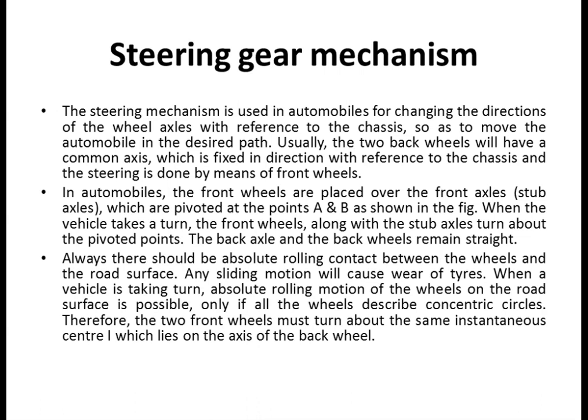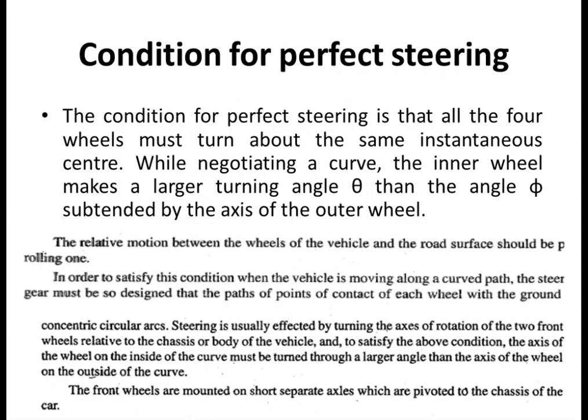So what will happen if there is no common axis point? Means if it doesn't come on the same instantaneous center, automatically there will be a lot of problems in the mechanism. So always make a note that the same instantaneous center I should be located, so that both the wheels rotate on the same path. Let us see how it is going to work. First we'll see the condition for perfect steering, then based on that we'll see the different mechanisms involved. The condition for perfect steering is that all the four wheels must turn about the same instantaneous center.